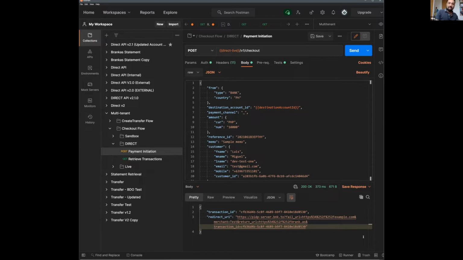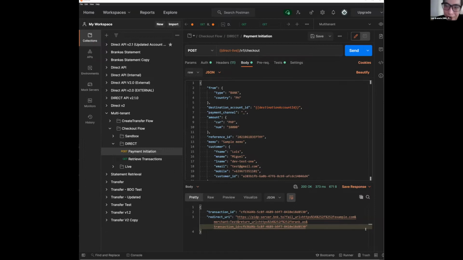And then finally is bills. The final use case that I have here is the bills payments use case. People can then pay their bills using the Direct product. So yeah, without further ado, I'm going to now hand over to Luis, who will demonstrate how Direct works. So yeah, over to you, Luis.